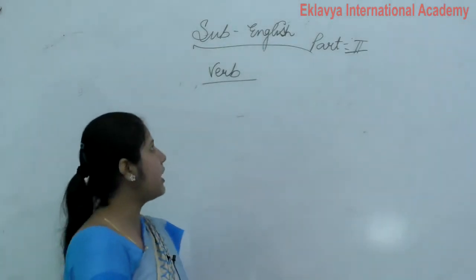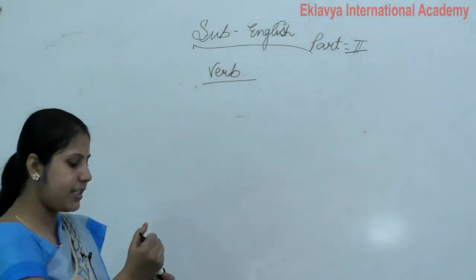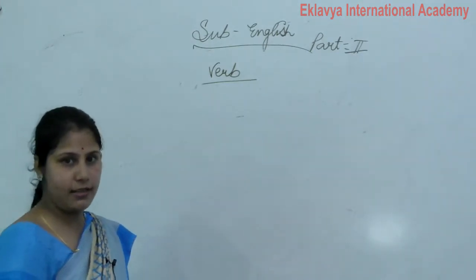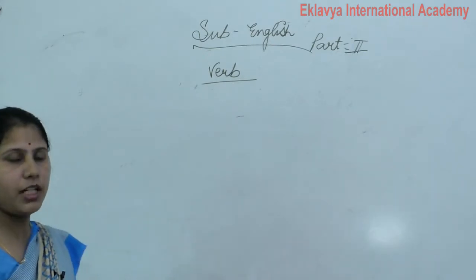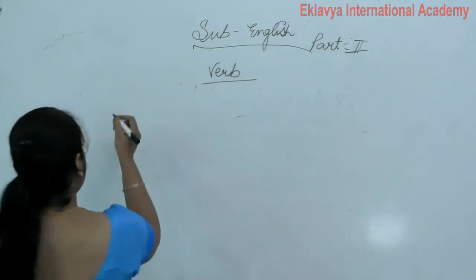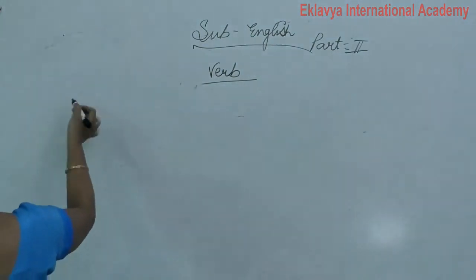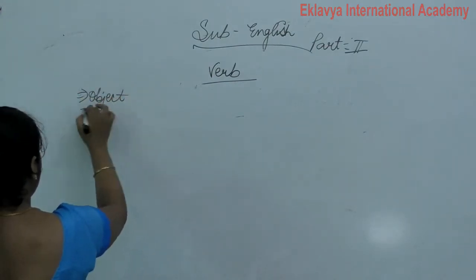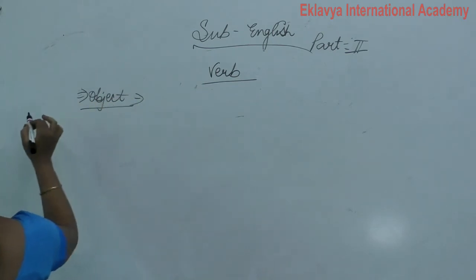In last class we discussed our verb basic portion. Now today we discuss about the objects. What are objects? Direct objects or indirect objects. Clear? So you all write down object. What is the meaning of object first? So write down the meaning of object here.